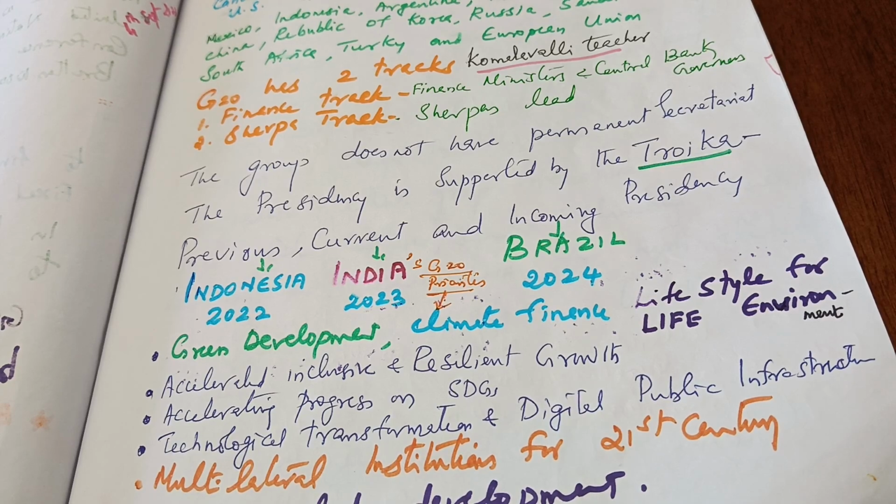Accelerating progress on SDGs, sustainable development growth, 17 goals, and NEP is focusing on sustainable growth. That is, we should fully utilize our resources. We should have maximum usage, minimum wastage. If water is there, we should have minimum wastage and maximum utilization. Maximum utilization of land, minimum wastage, like that. And it should be in an eco-friendly manner, because we should keep our resources for the future generation. We should not waste it by fully utilizing it. We should keep it for the future generation in an eco-friendly manner.